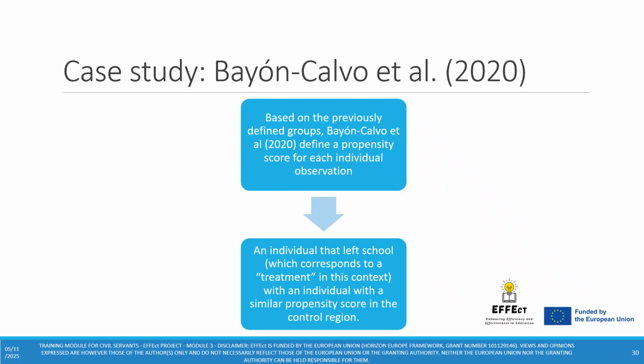Based on the previously defined groups, Dr. Bayon Calvo and his colleagues define a propensity score for each individual observation. An individual that left school, which corresponds to a treatment in this context, is then matched with an individual with a similar propensity score in the control region.